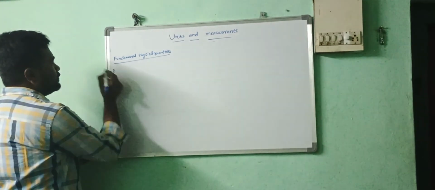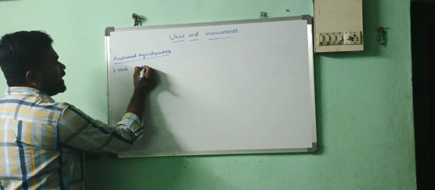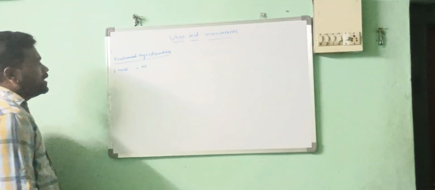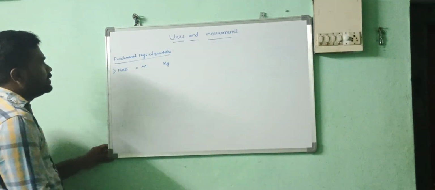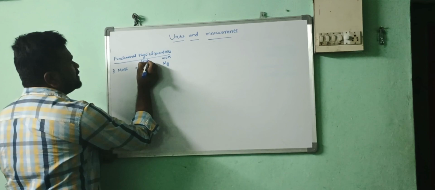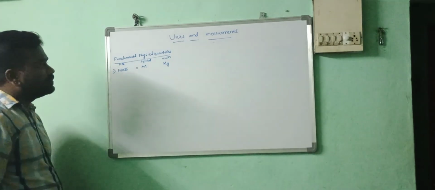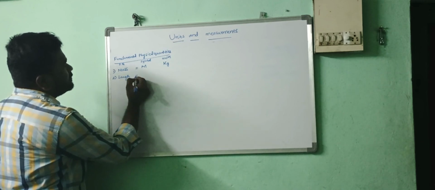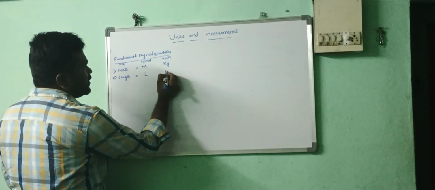First one, mass, represented by M. And the unit of mass in SI is kilograms. Symbol. Physical quantity, simply I am writing PQ. Second one is length, represented by L. SI unit is meter.